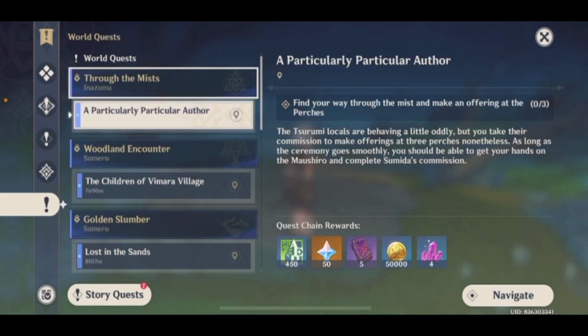So guys, that's how you abandon quests in Genshin Impact. I hope this video was helpful for you.